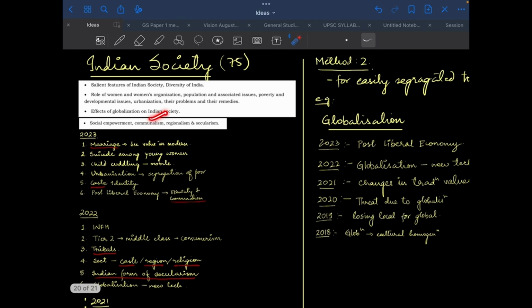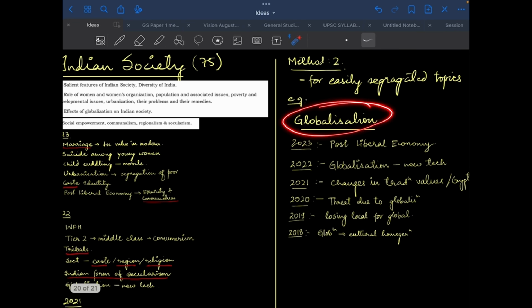Like here we have communalism, regionalism, and secularism. So if you go through all of these questions, you'll be able to see that some questions are directly related to only one topic. And here I have shown you with the example of globalization. In 2023, they asked the effect of the post-liberal economy, the LPG reforms. In 2022, they asked on the effect of new technology. In 2021, they asked about changes in traditional values, and there was also a question on crypto and its